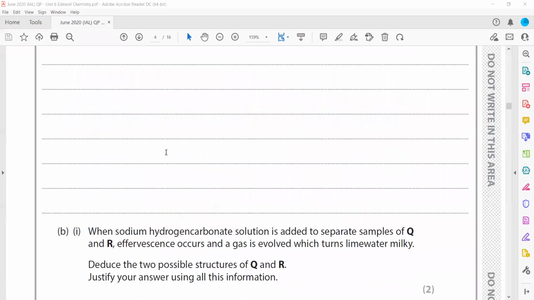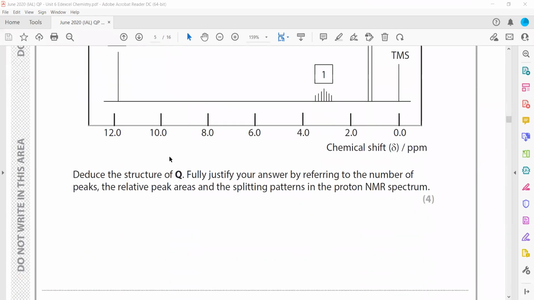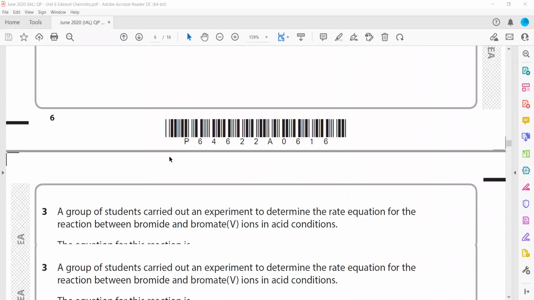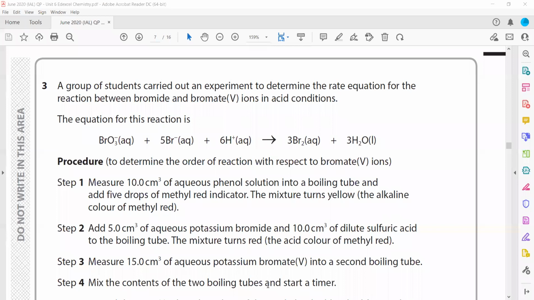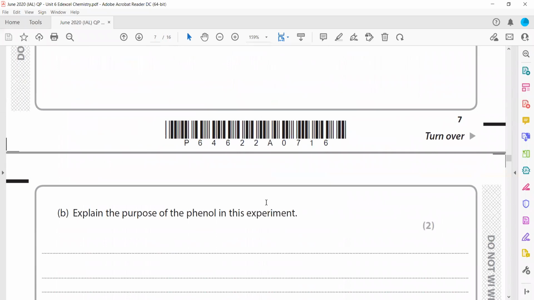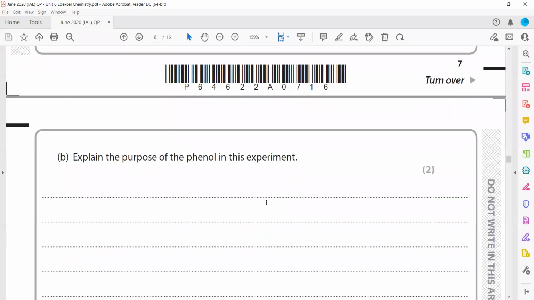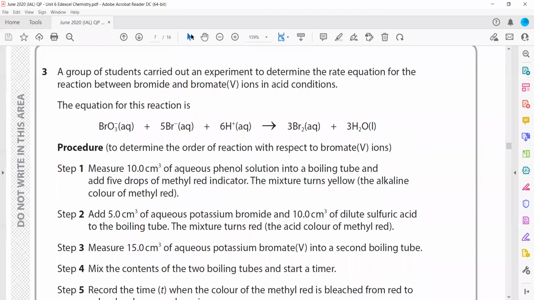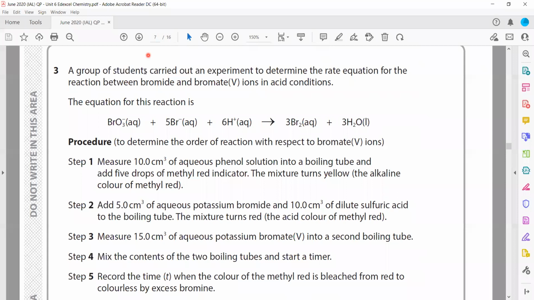Next is question number 3. The doubts are 3B, D, E, F. Okay, 3B. What is happening in this? I will read it, because the question is totally related, so I will discuss all of it.